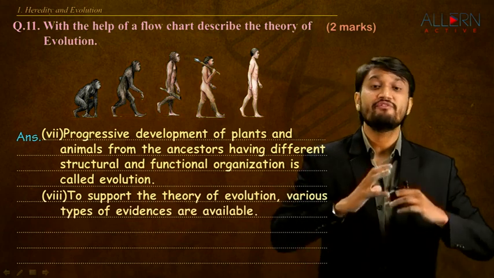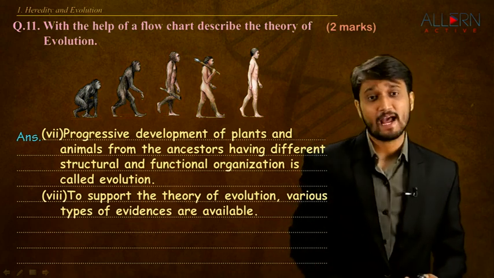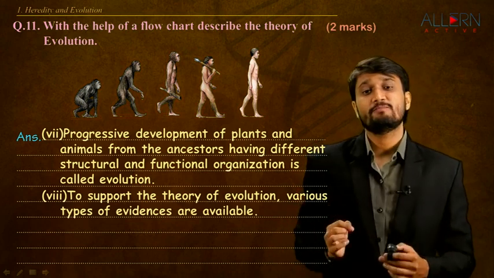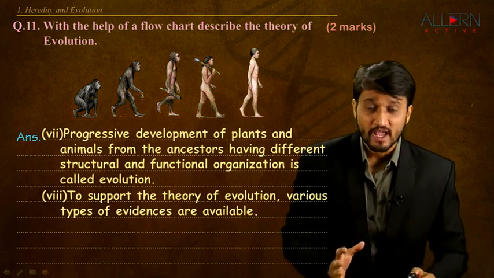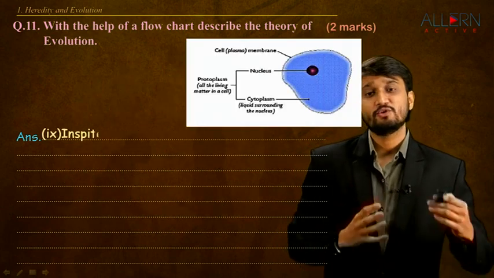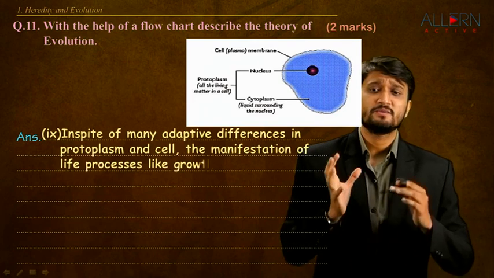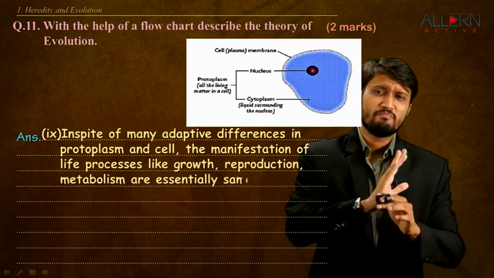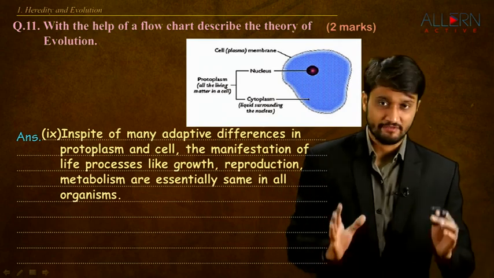Now, we have different evidences to believe that evolution actually happened on this earth. To support the theory of evolution, various types of evidences are now available, and we are going to go through these different evidences. First, we are going to talk about, in spite of the many adaptive differences in the protoplasm and the cell, so first is a very basic type of evidence. There are so many differences that exist, definitely.